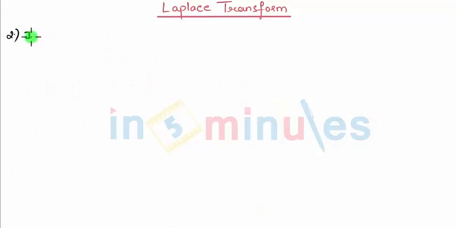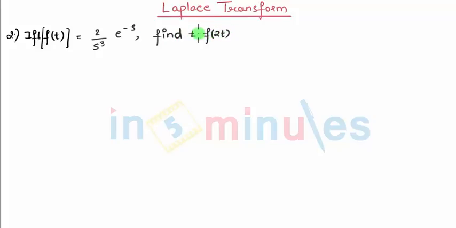Sum number 2. If Laplace of f of t is given as 2 divided by s cube e raised to minus s, we need to find Laplace of f of 2t. So let's start with the solution. Laplace of f of t is already given, so we don't need to find anything. What we need to find is Laplace of f of 2t, which is nothing but change of scale property where a is nothing but 2. So I say 1 by 2 phi of s by 2.